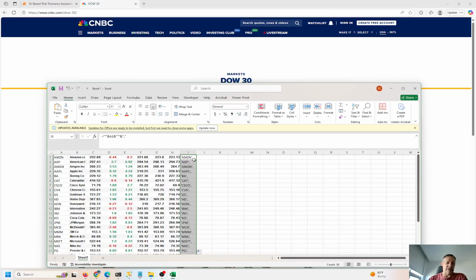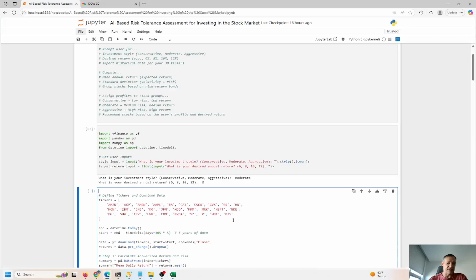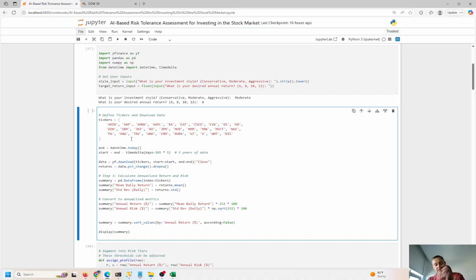Anyways, you could probably figure that out for yourself. Copy and paste that over here, and you have the Dow 30. If you want the S&P 500 or any stocks you want, you can put in anything you want over here. I'm going to go back one step. The point is you can choose what you want over here, right?